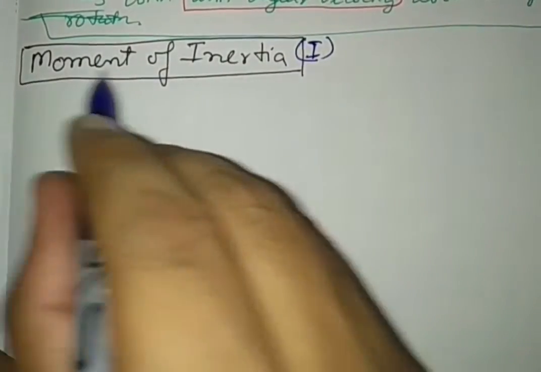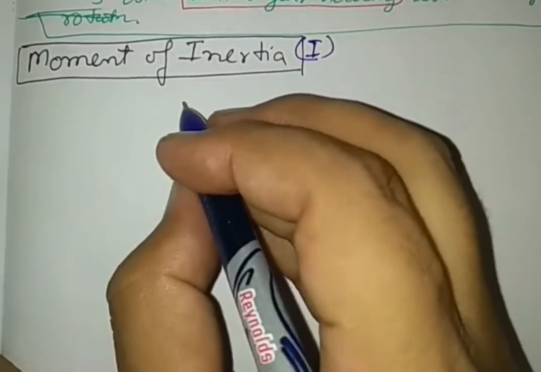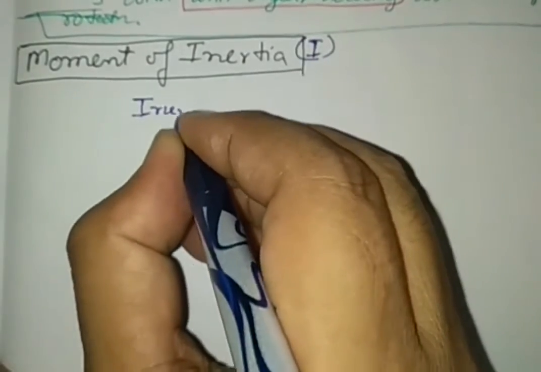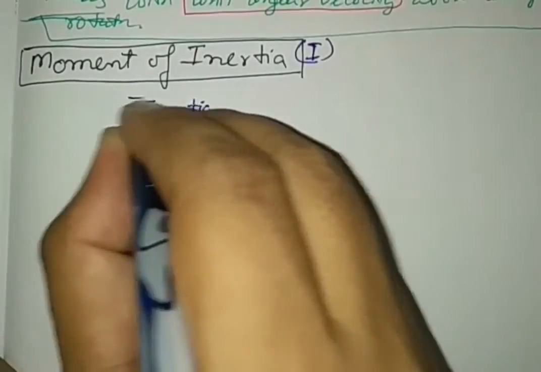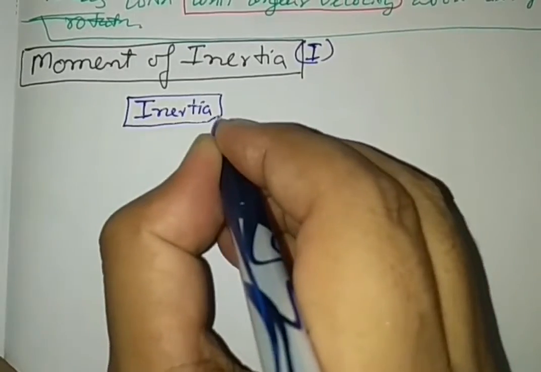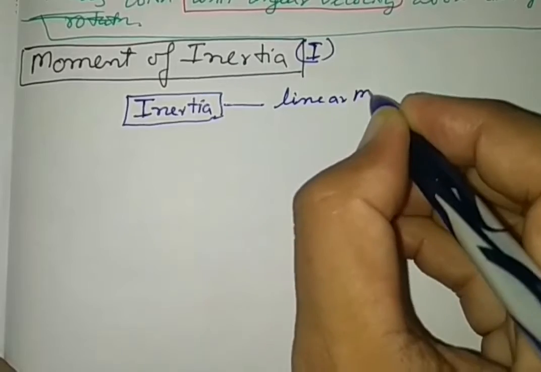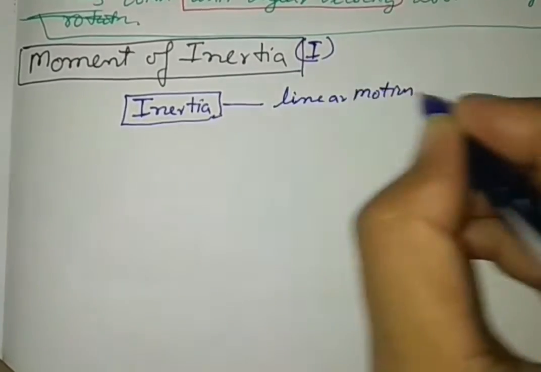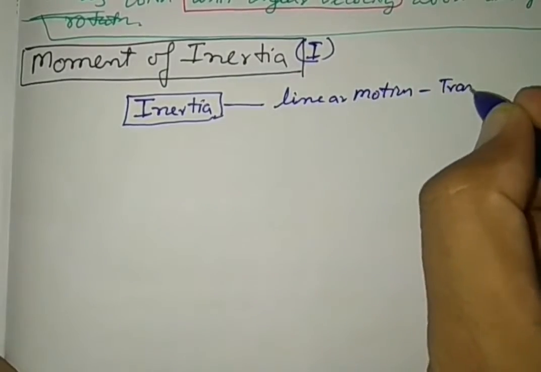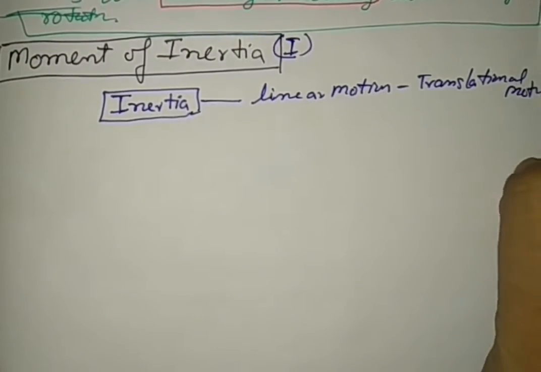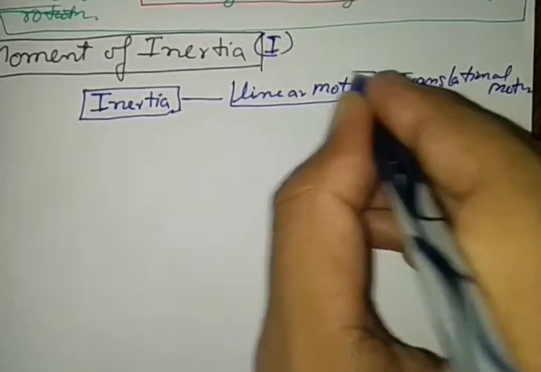Before understanding the moment of inertia, first of all we want to revise the concept of inertia. This word is used in linear motion, or translational motion, that is, motion in a straight line.